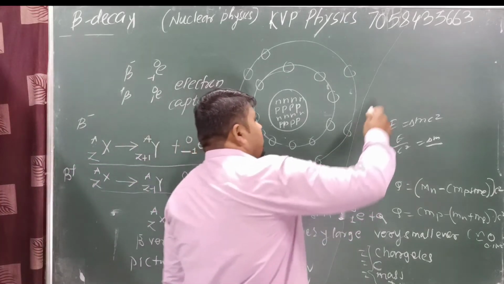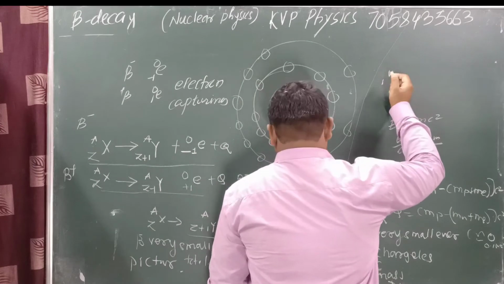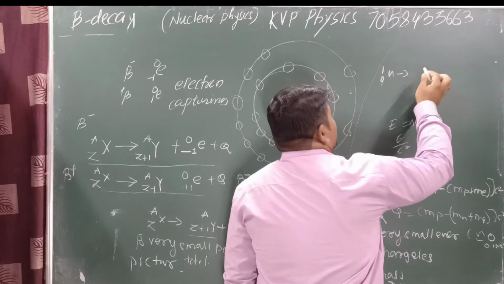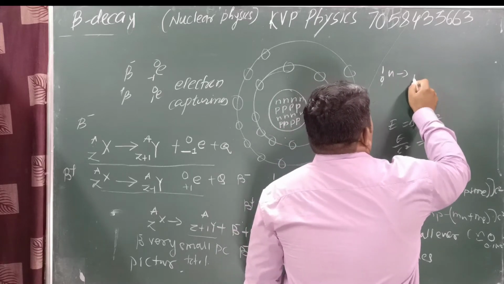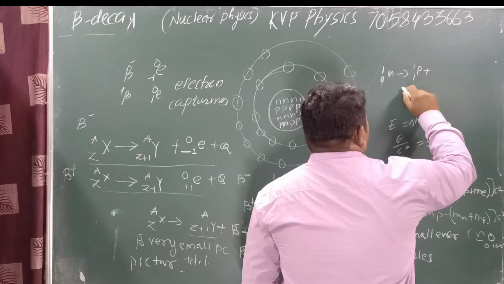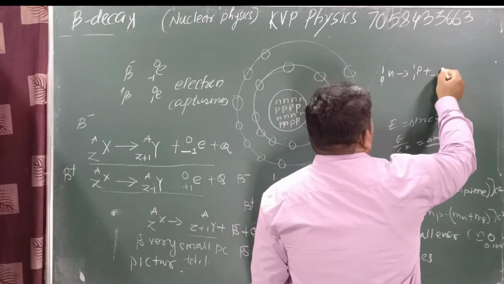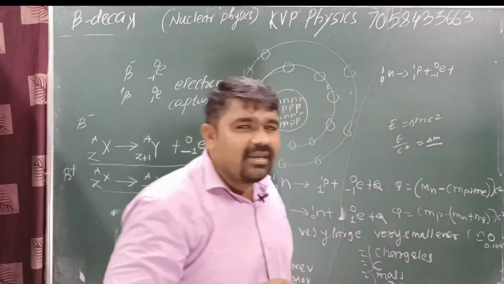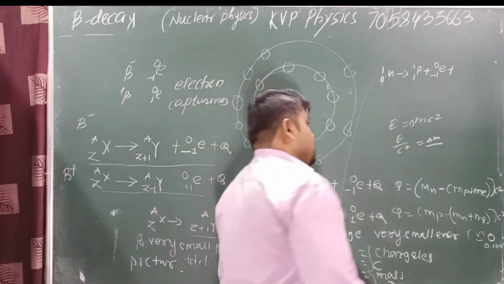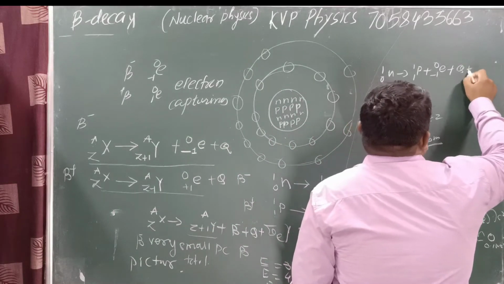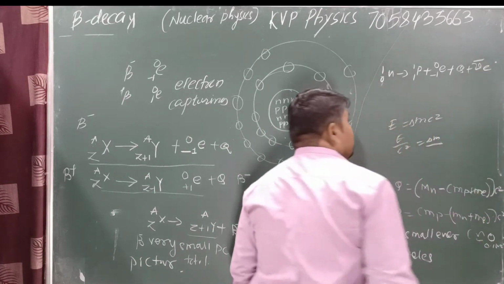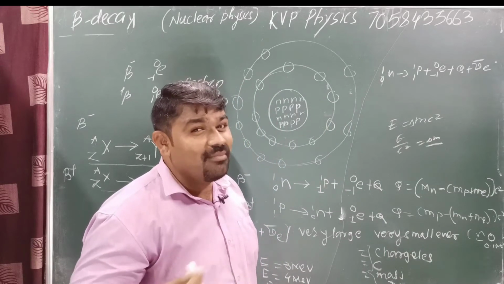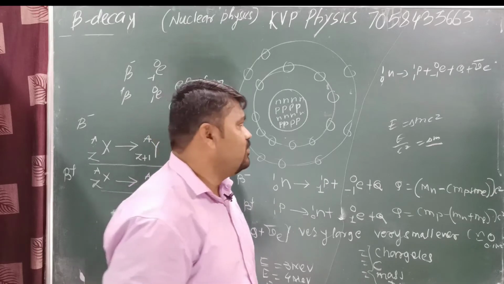Suppose we consider the neutron 0n1 is converted into proton 1p1. Okay, means here we need to conserve the charge. Means we can take here -1e0, that is an electron. Here is a particle, hence we can take here an antiparticle, anti-neutrino. Why can we take this here as a bar? Because here spin momentum we need to conserve.